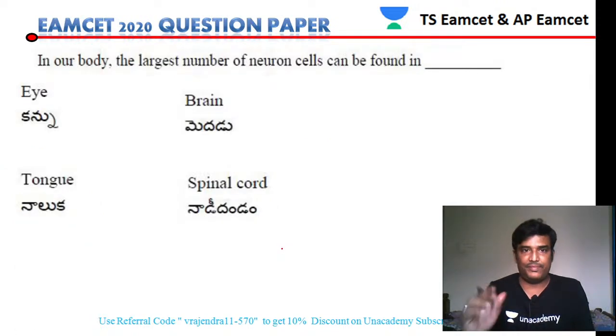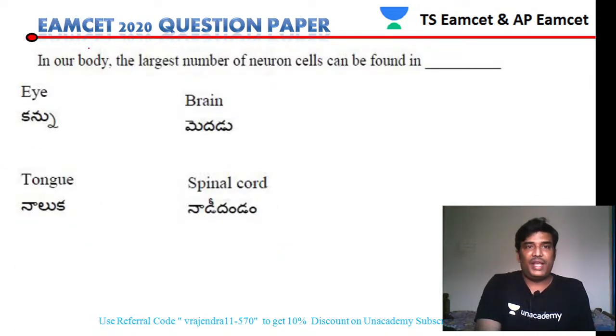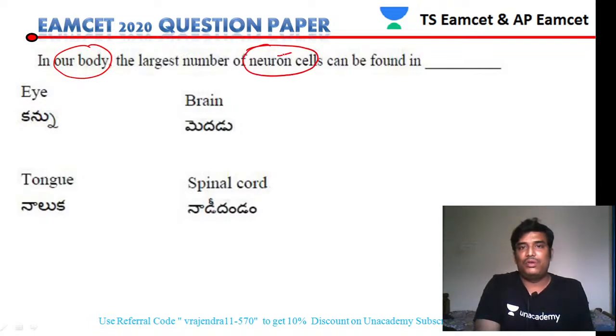Okay. Next. In our body, a large number of neurons are found in. We already know that the neuron is the longest cell. So a large number of these neurons are present in which part? That is the question. They are present in the part of the brain.